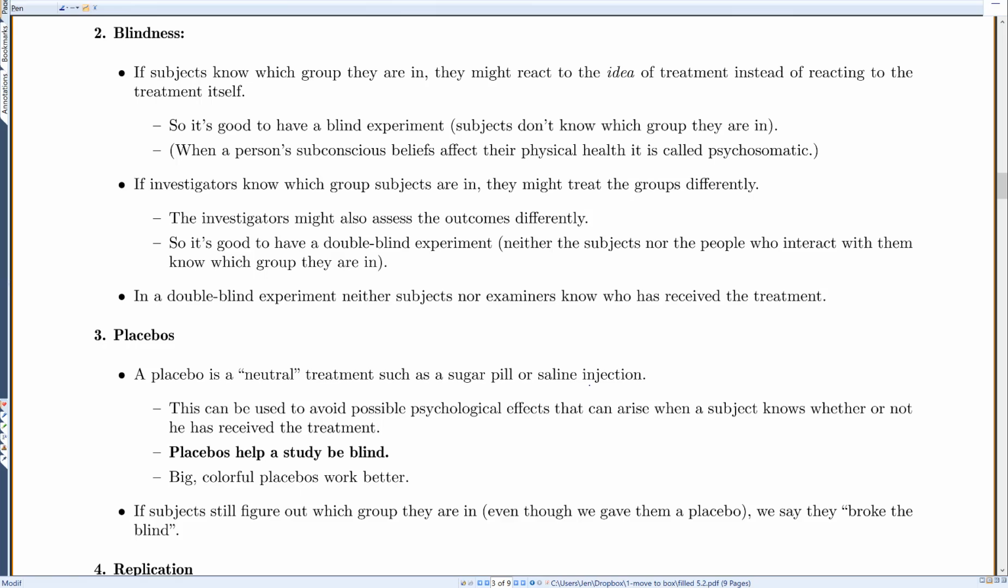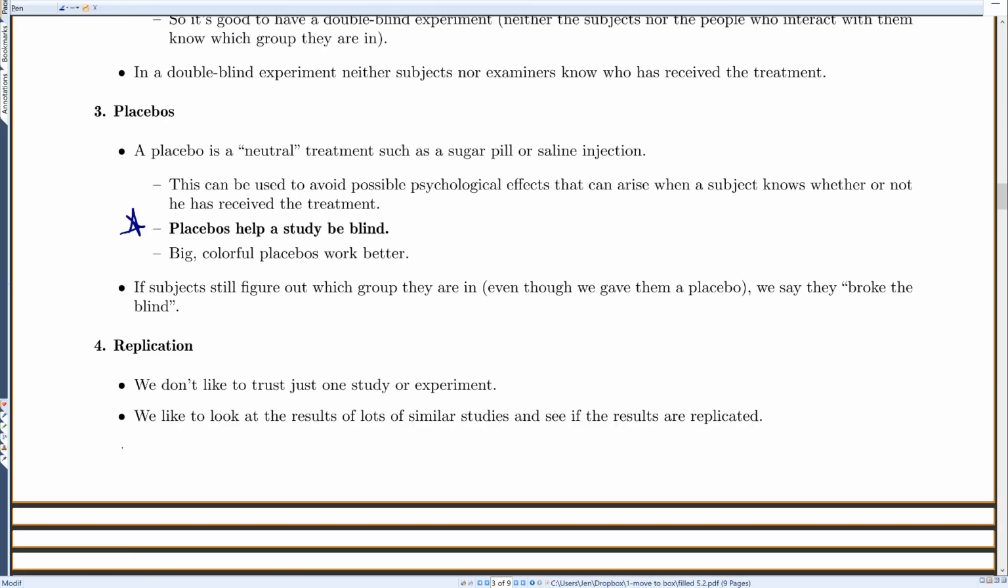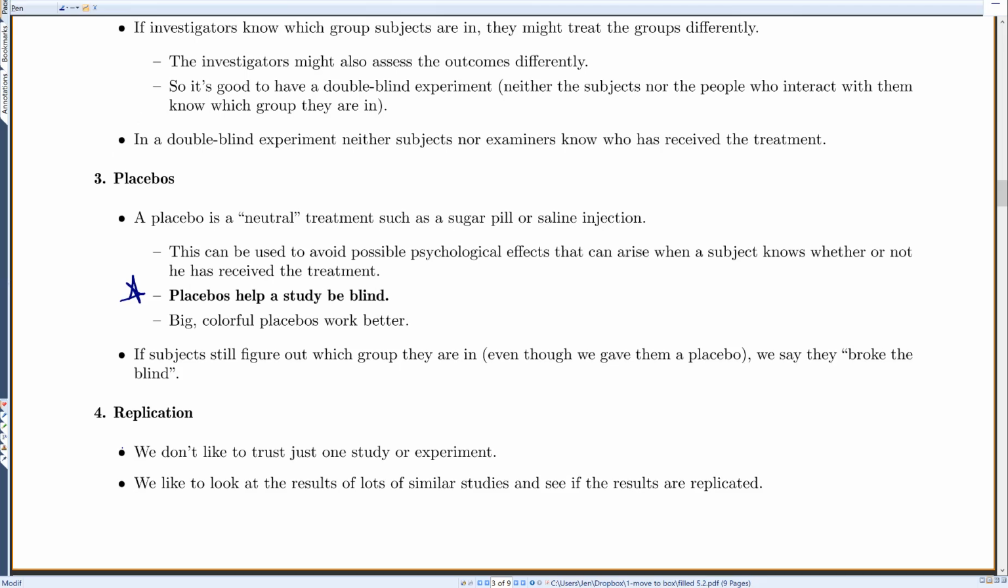This is used to avoid possible psychological effects that arise when a subject knows whether or not he has received the treatment. So placebos help the study be blind. That's what we have to use to make a blind study. Interestingly, we found that big, colorful placebos work better. Apparently, people probably think it's the actual drug if it's big and colorful. If subjects still figure out which group they're in, even though we give them a placebo, we say they broke the blind, and we might not get good results from them.